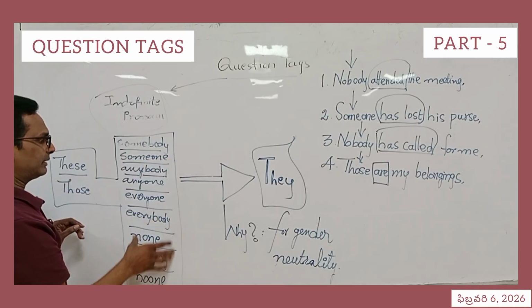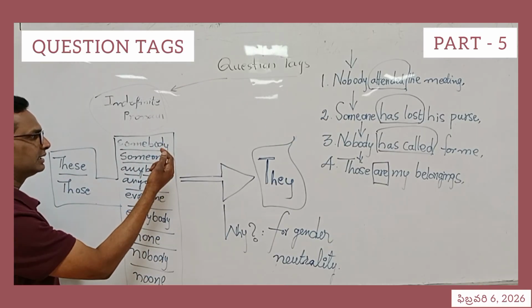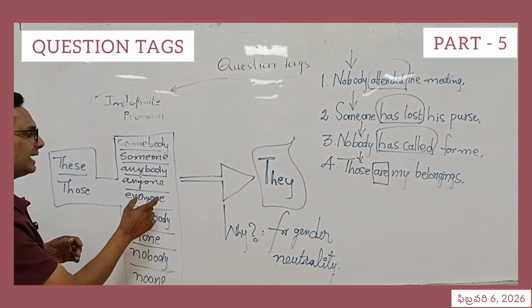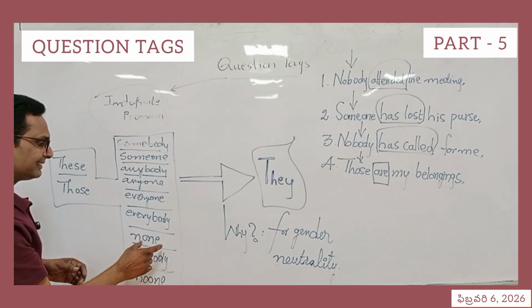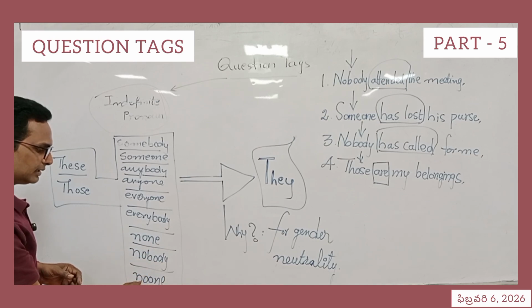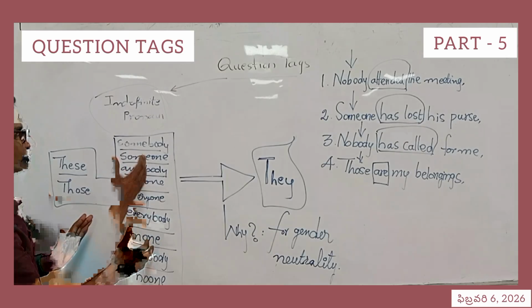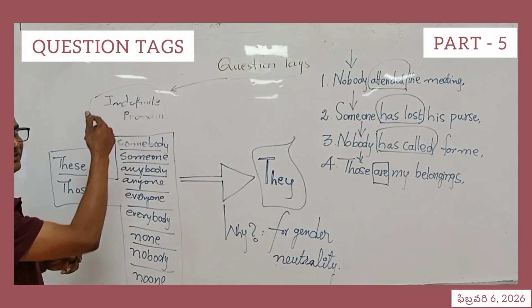Just take a look at this table. Here: somebody, someone, anybody, anyone, everyone, everybody, none, nobody, no one, these, those. These words are actually called indefinite pronouns.